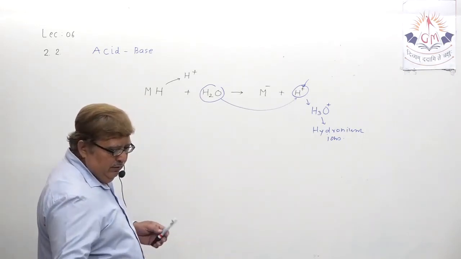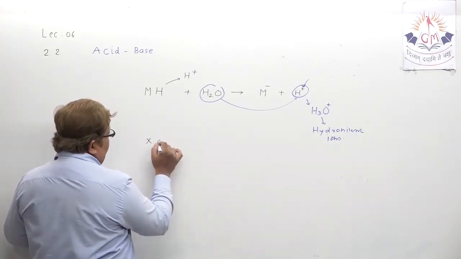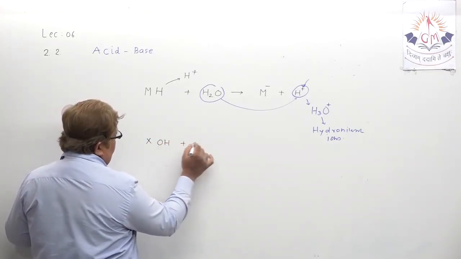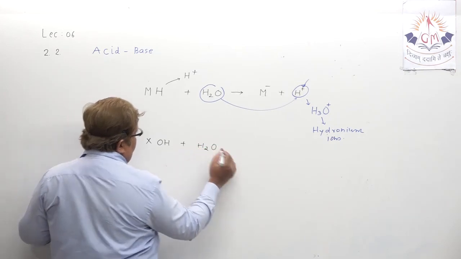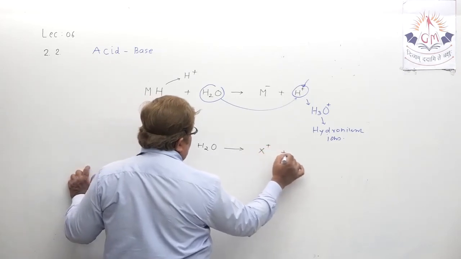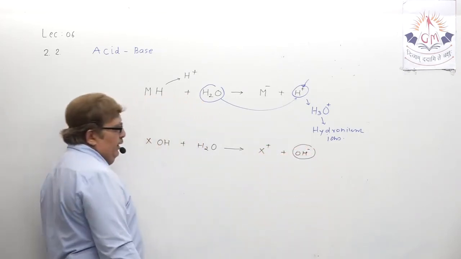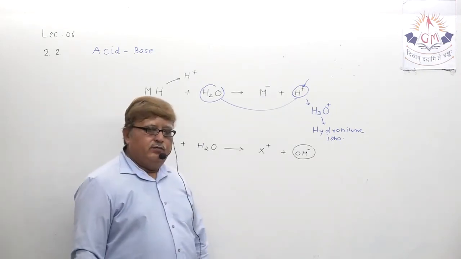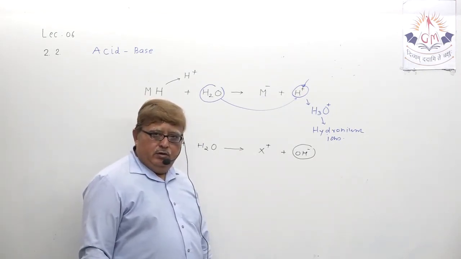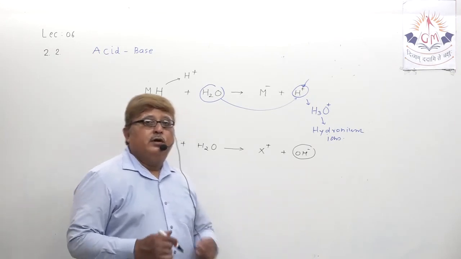So now, about base, it's already confirmed. For base, nothing needs to be discussed. Understand? If I just write base XOH diluted in water, what is it? X plus and OH minus ion. The OH minus ion can stand independently. So for base, we will think of the strength of hydroxide ion, but for acid,